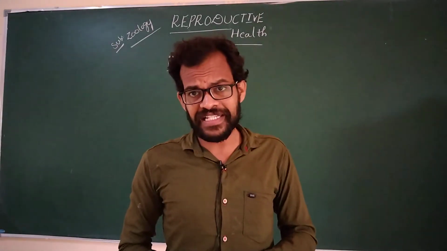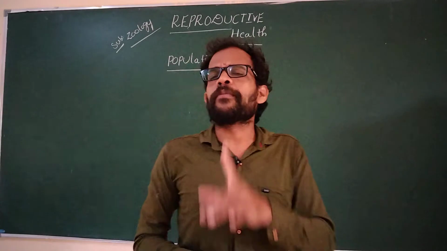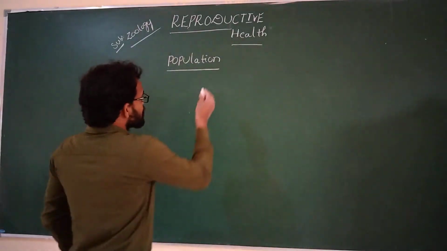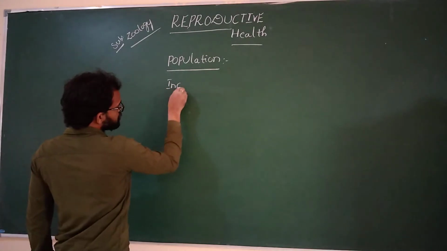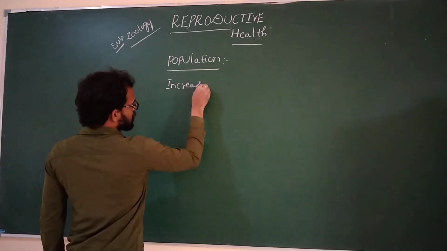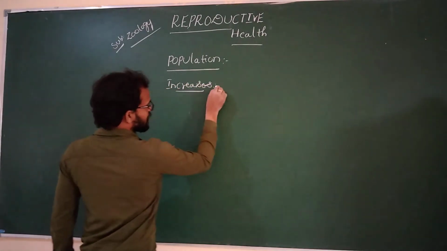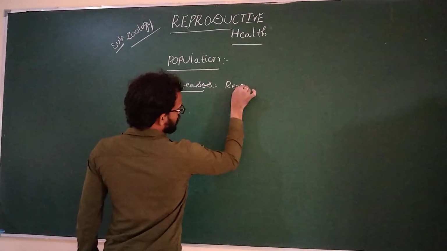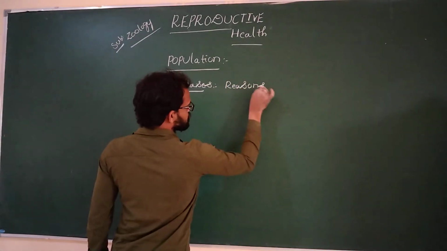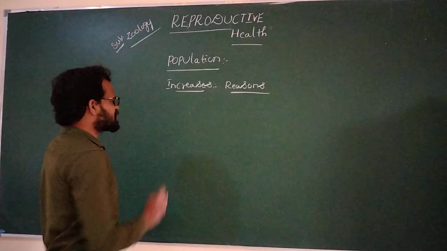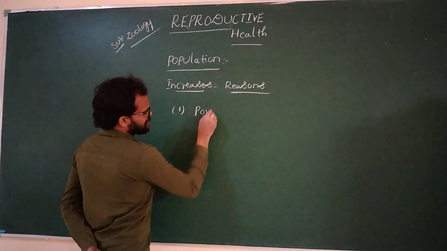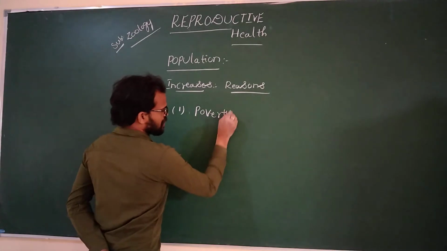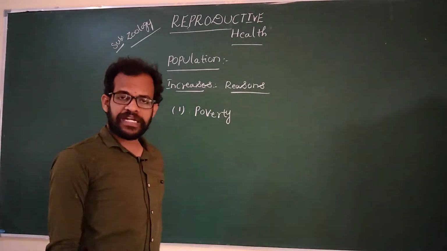What are the reasons for the increase in population? The first main reason is poverty.